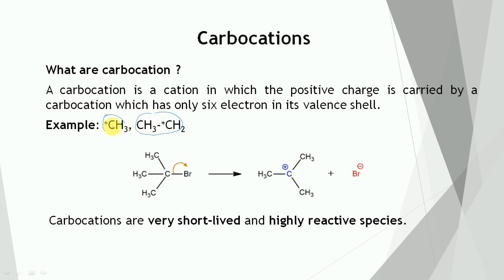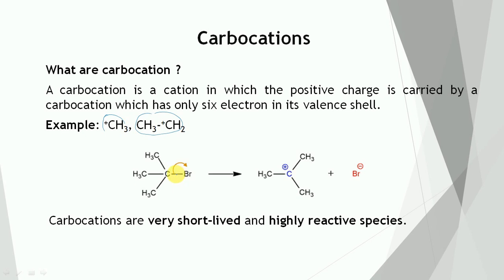In this case, carbon is bonded to 3 hydrogens by 3 sigma bonds and carries 6 electrons in its valence shell. So in this reaction of tertiary butyl bromide, this bond can break heterolytically.